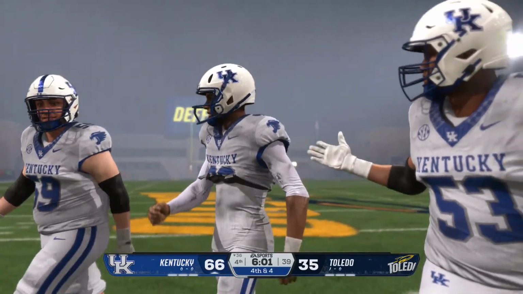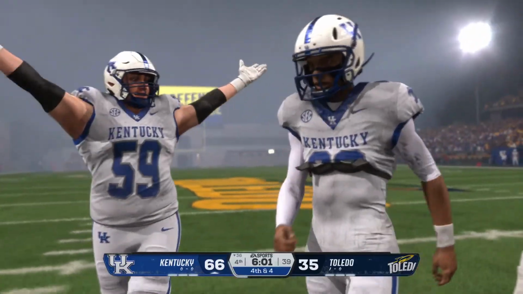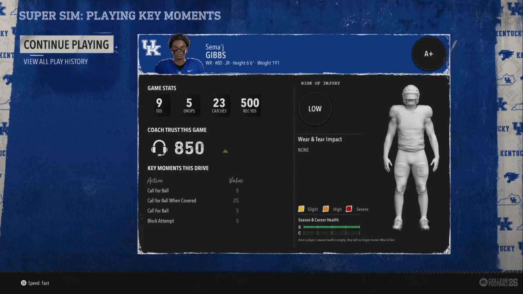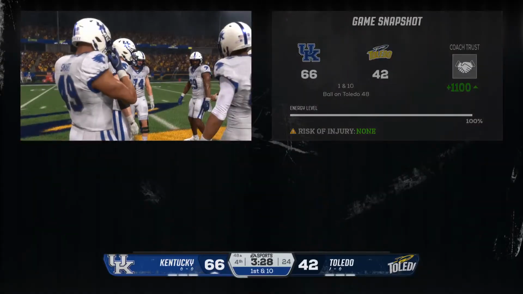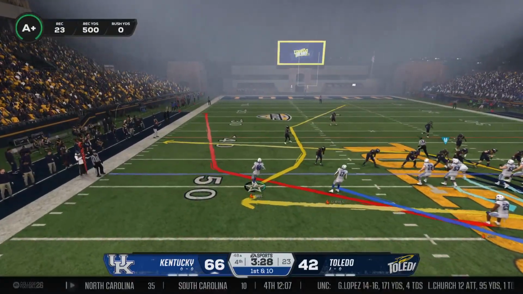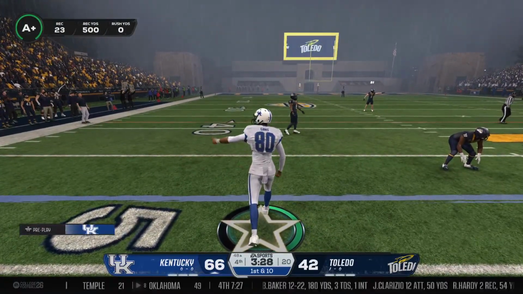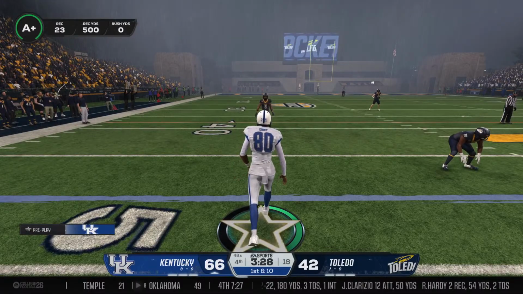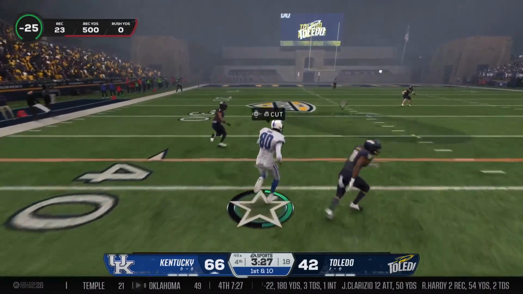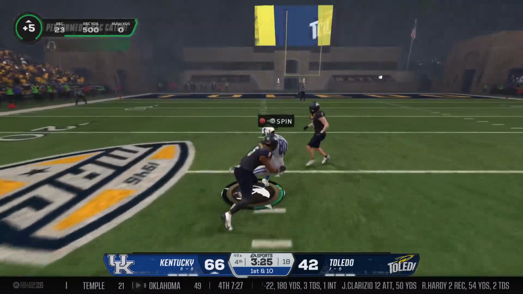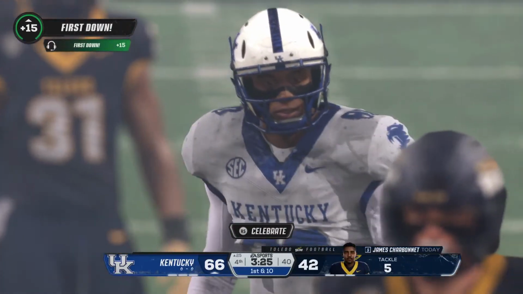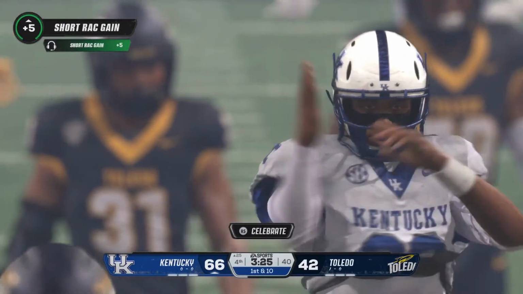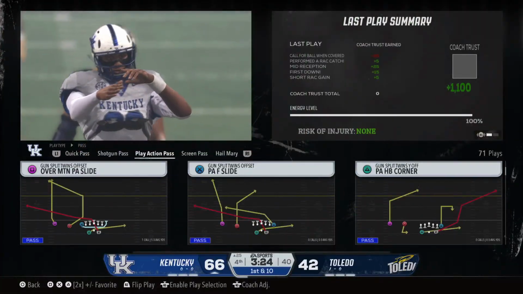So I think, you know, there's some psychological warfare, right? There's some, I'm going to get in your head. Off the play fake on 1st down, wants to throw. Grabbed in the middle, it's Gibbs. They are finding soft spots in this defense. He's got it down to the 25.